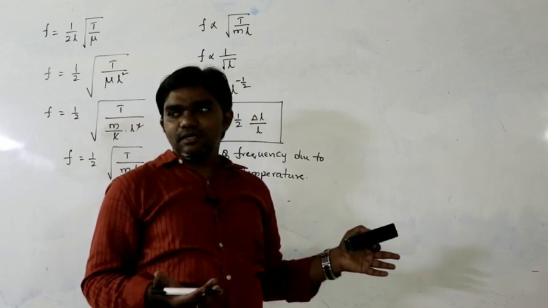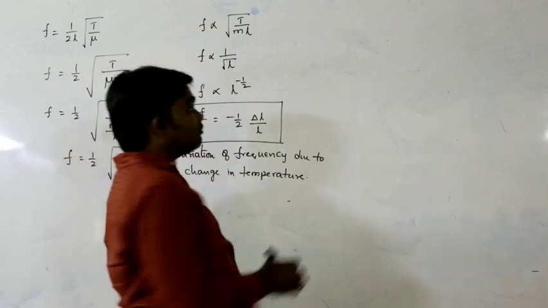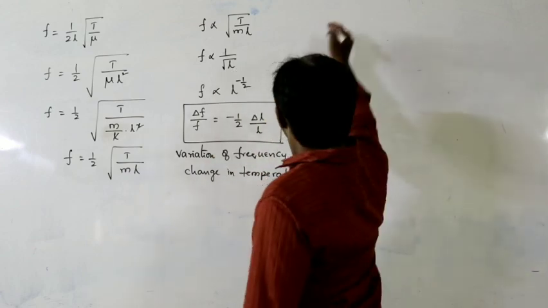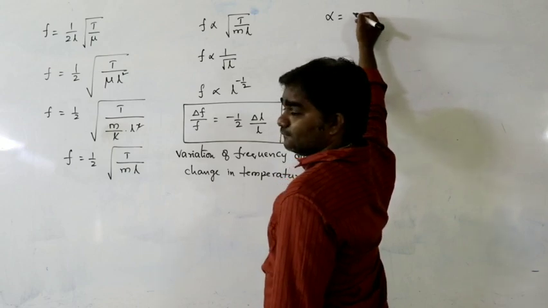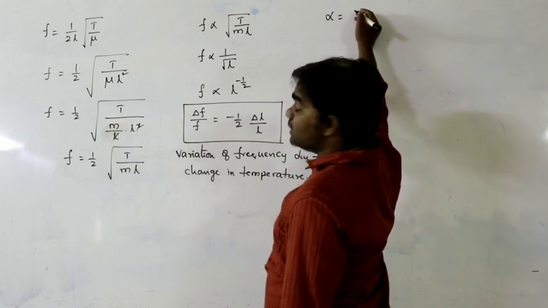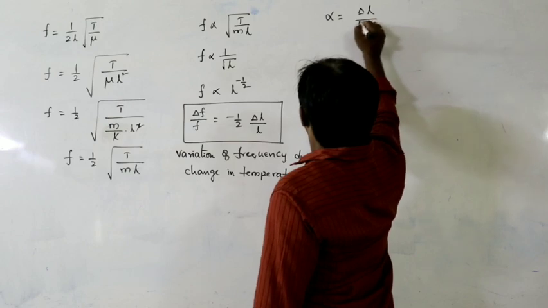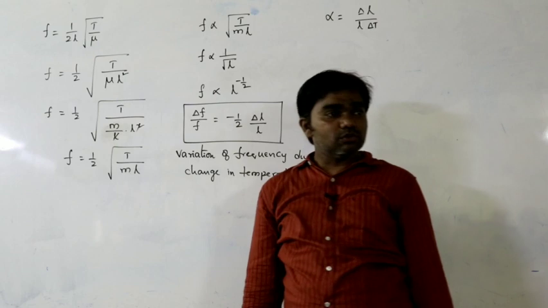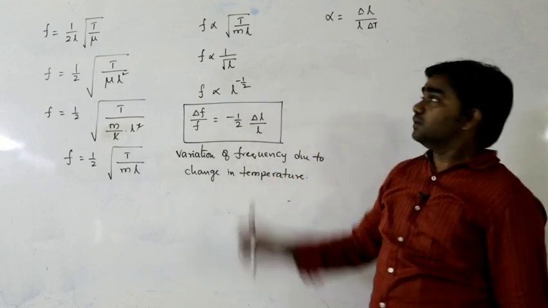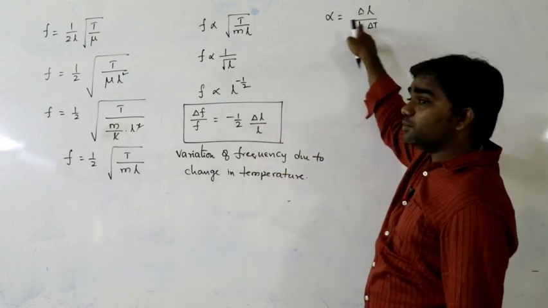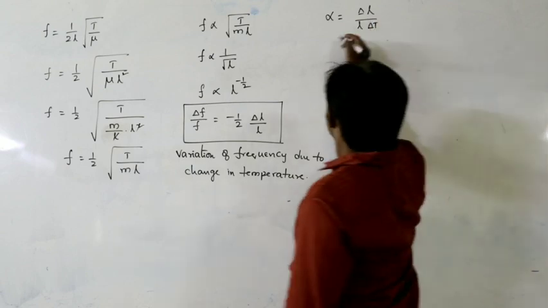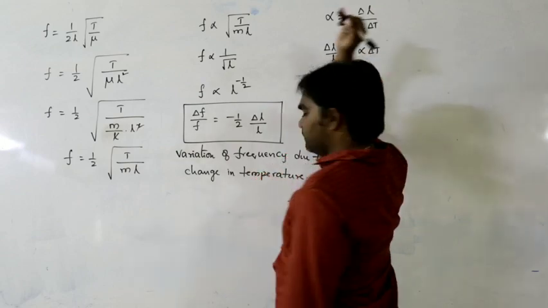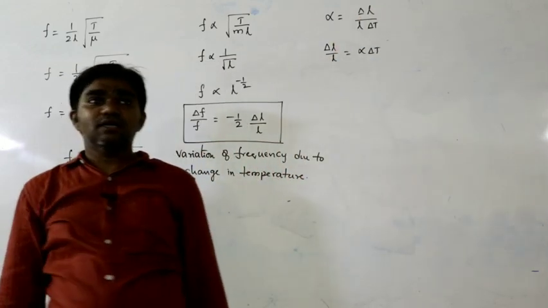In thermal properties of matter, in expansion of solids, we know the coefficient of linear expansion formula: delta L by L delta T, the ratio of change in length to original length per unit rise in temperature. So delta L by L can be written as alpha delta T.